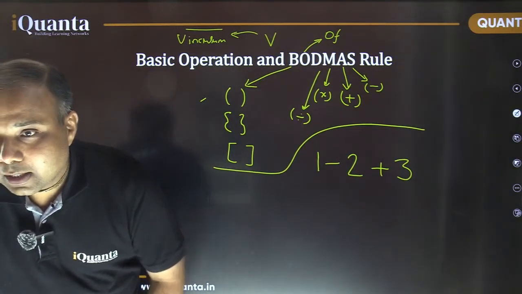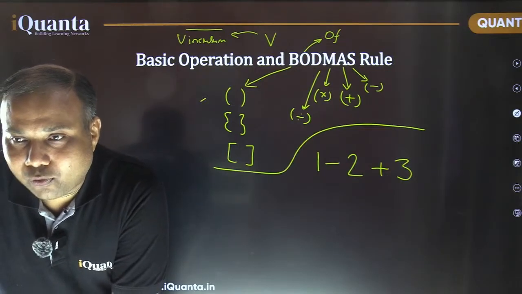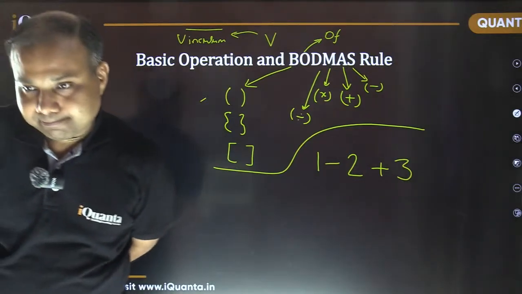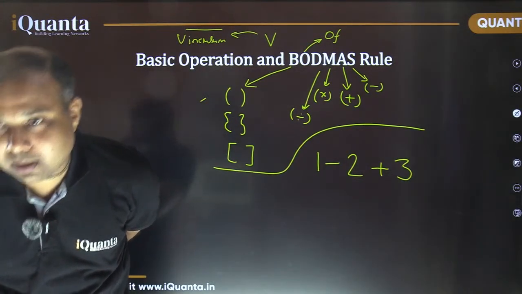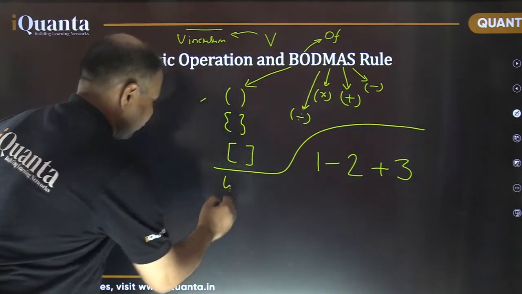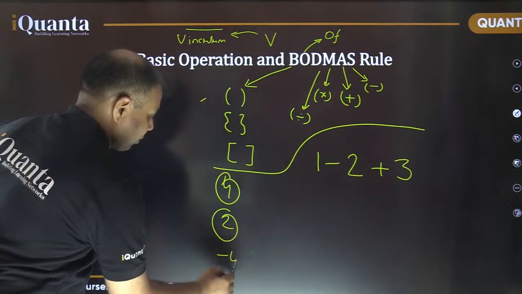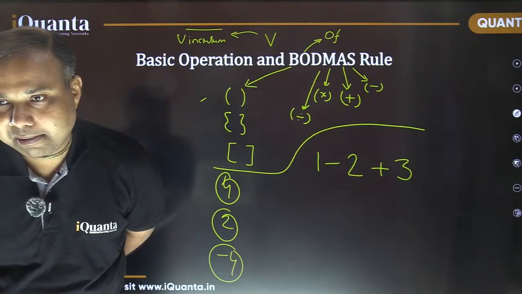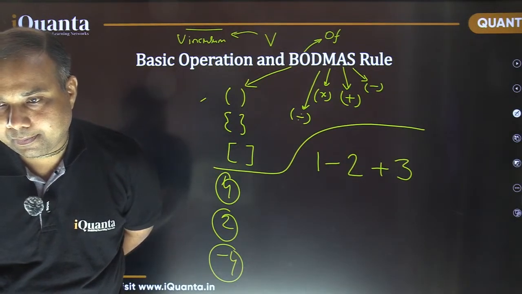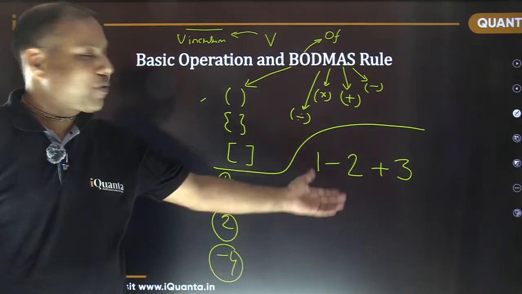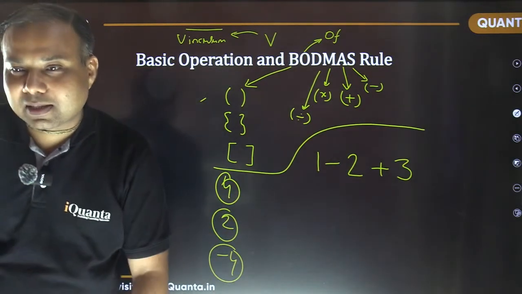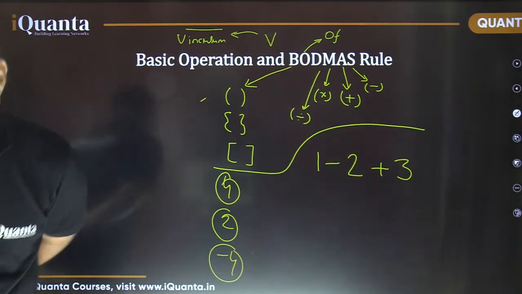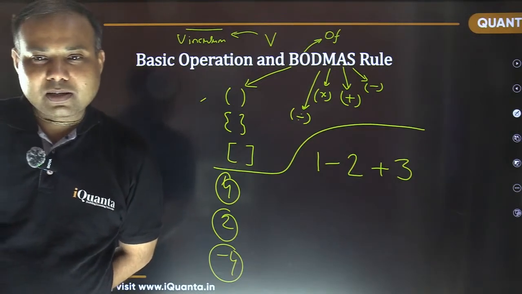Don't worry. Okay, I'm getting different answers now. Some of you are saying 4 and some of you are saying 2. Minus 4 also. 4, 2, minus 4. Three different answers received so far. This is a simple question. For a simple question, there is going to be only one answer. But you can see in the comments how many different answers different students are giving.